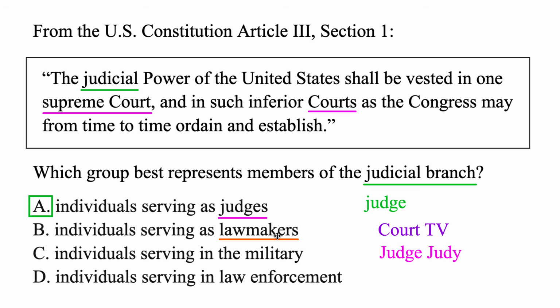But what about lawmakers? Well, they're part of a different branch of government. We'll look at those later. And same with the military and law enforcement. These are part of a third branch of government. Okay, so now we know what the judicial is all about. Let's go ahead and check out another branch here.